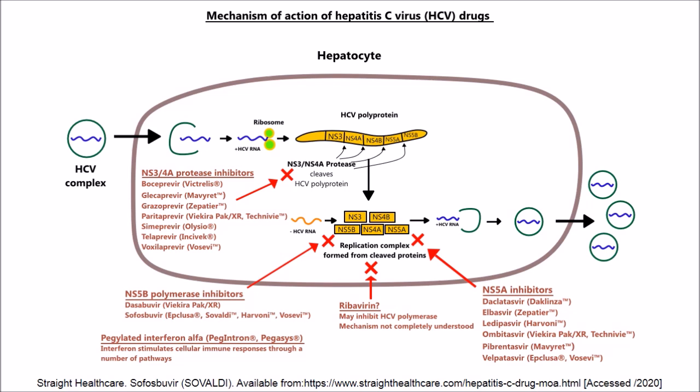Sofosbuvir inhibits NS5B RNA-dependent RNA polymerase, while daclatasvir inhibits NS5A proteins to prevent the conversion of the negative HCV RNA strand into a positive HCV RNA strand. This further reduces viral replication, assembly, and release out of the hepatocyte.